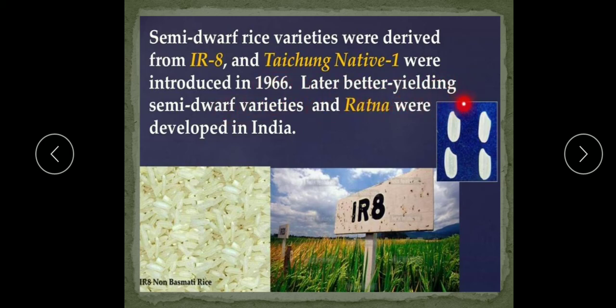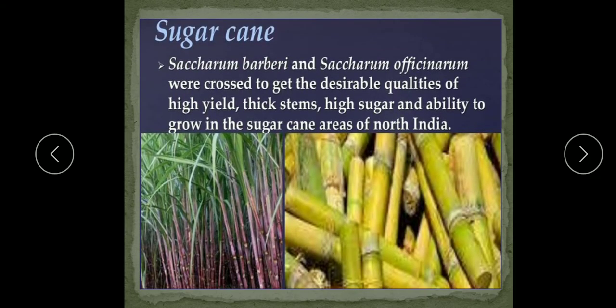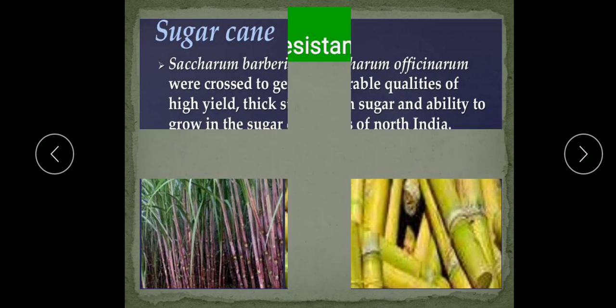Then later better yielding semi dwarf varieties, Jaya and Ratna, were developed in India. Then in the sugarcane, Saccharum barberi and Saccharum officinarum were crossed to get the desirable qualities of high yield, thick stem, high sugar, and ability to grow in the sugarcane areas of North India.